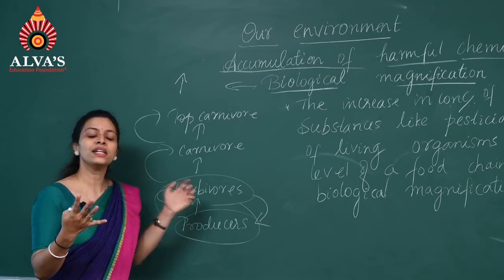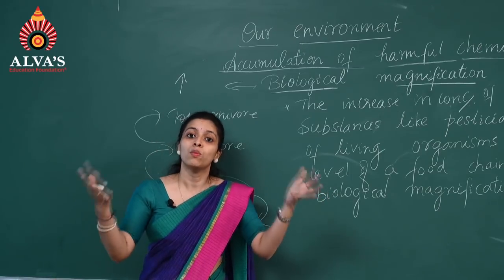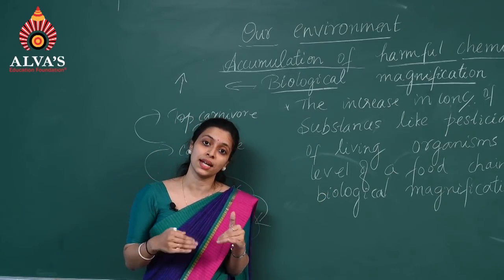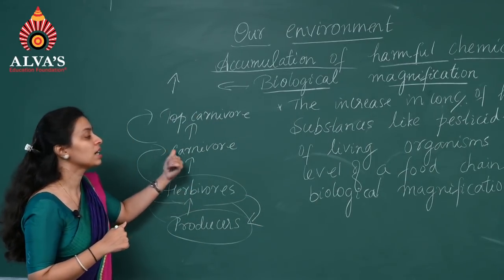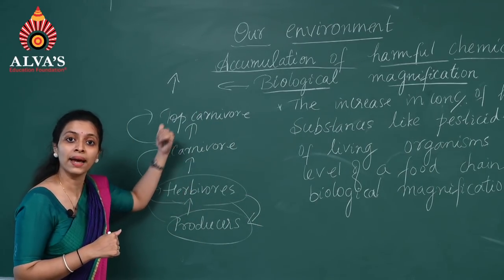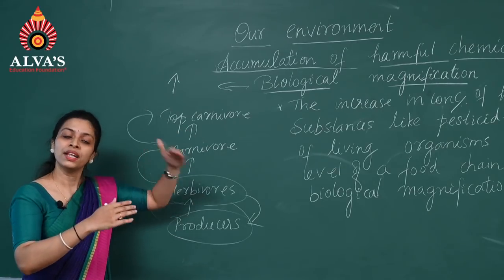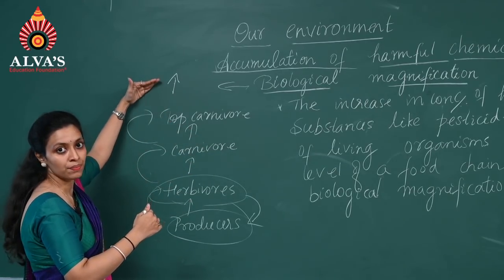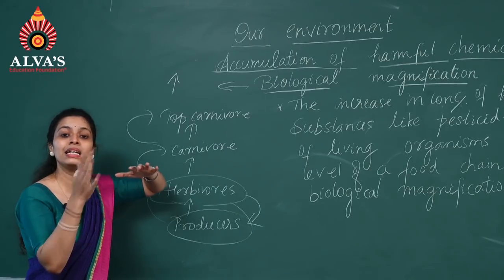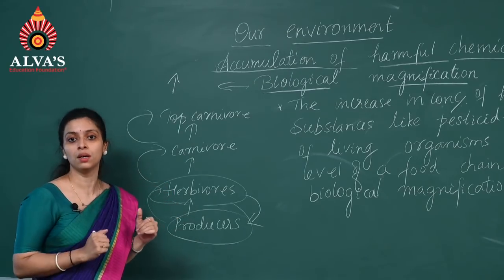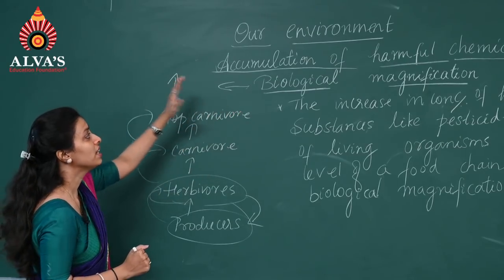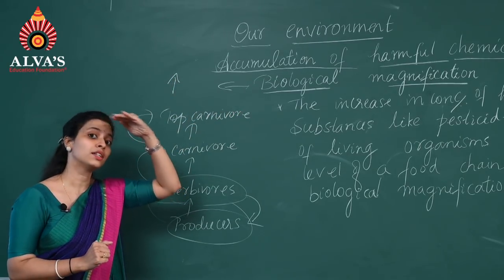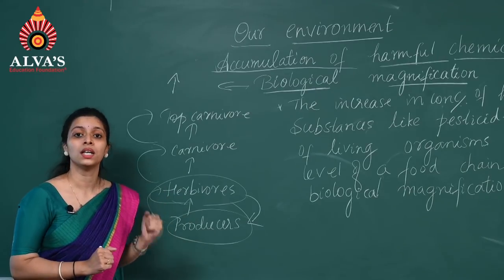More than that. So when it eats more plants, more insecticides and pesticides will get accumulated in its body, and after that it is eaten by carnivores, and later by top carnivores. So when the trophic level goes on increasing, the chemicals get accumulated more and more in the body, and because of that biological magnification is seen in the organisms at the top trophic level.